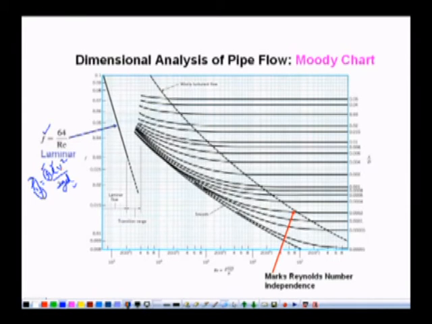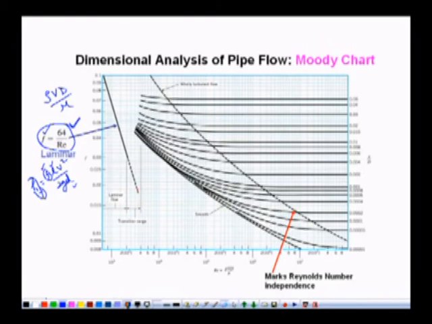We know the length, we can find out the average velocity, we know the diameter of the pipe. So we need to calculate f, and then substitute here and we can find the corresponding head loss. For that, we have a chart which is known as the Moody chart. For laminar flow, with the help of the Hagen-Poiseuille equation, we can prove that the friction factor is equal to 64 divided by Reynolds number, where Reynolds number is defined as rho V D divided by mu. This can be calculated analytically, or it can be done here with the help of a straight line. So this is for laminar flow.